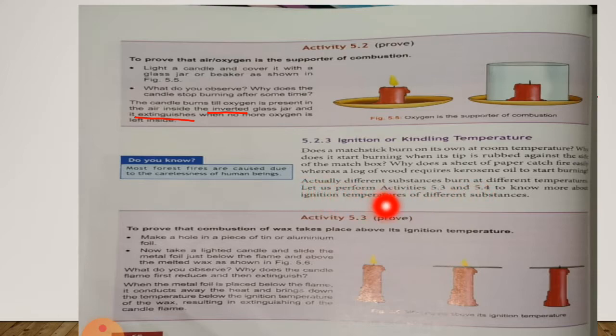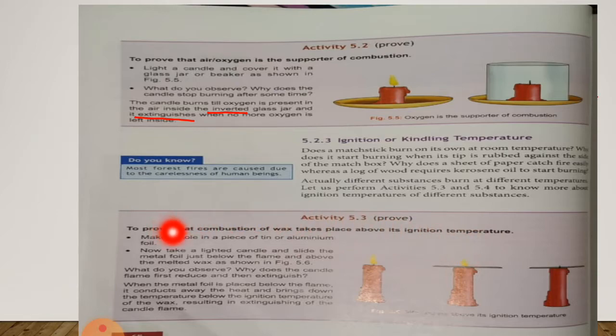Let us perform activity 5.3 and activity 5.4 to know more about ignition temperatures of different substances. So to perform activity 5.3, we have an objective to prove that combustion of wax takes place above its ignition temperature.